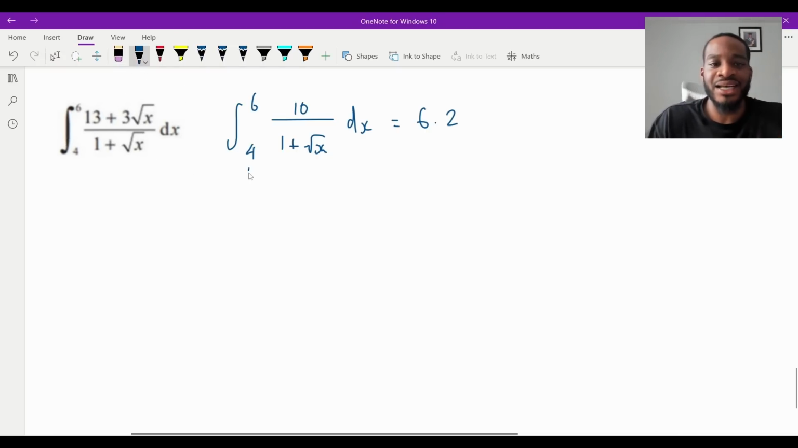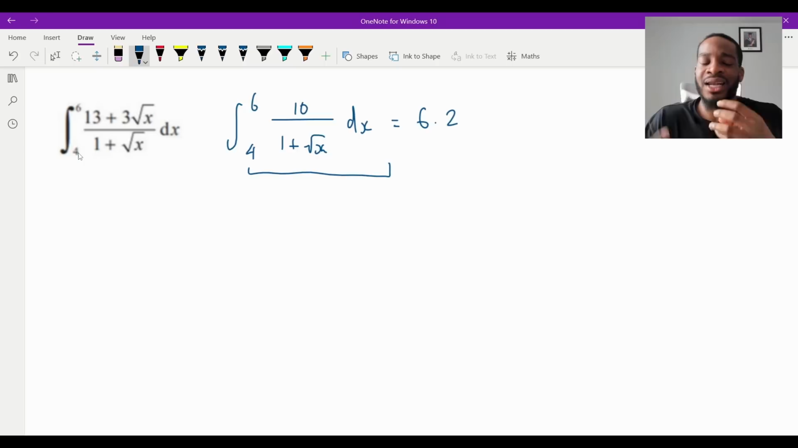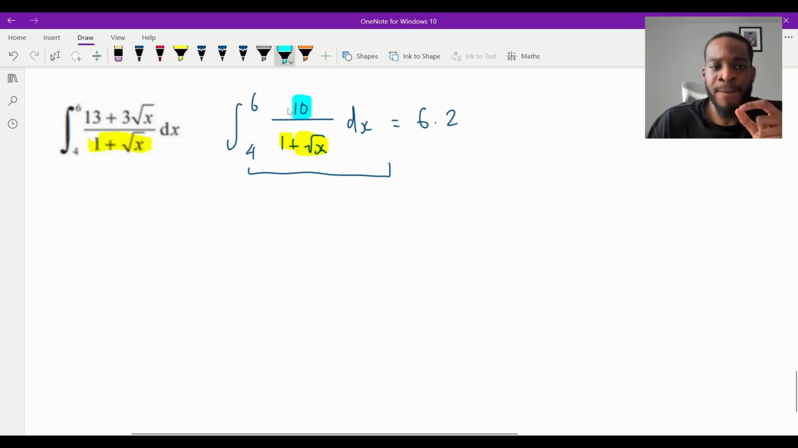I want to bring this to life because this is what I know. I know this is 6.2 and the limits are the same here as well. So if I can somehow bring that to life, I'll be good. Now, how can I do that? Well, I've got the 1 plus root x on the denominator. That's absolutely fine. But the numerator, there's a lot going on here. But I know I needed 10. Now, since I needed 10, and I've got 13, it's a bit weird, right?